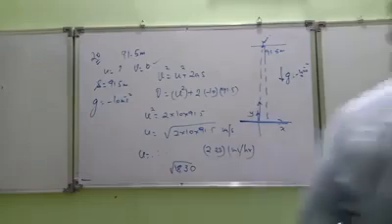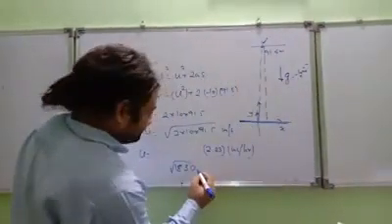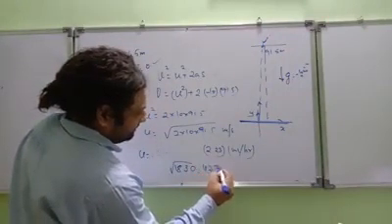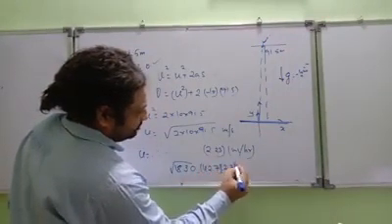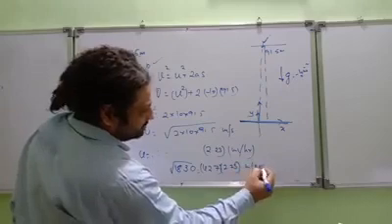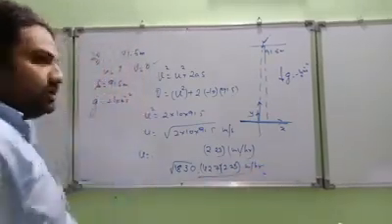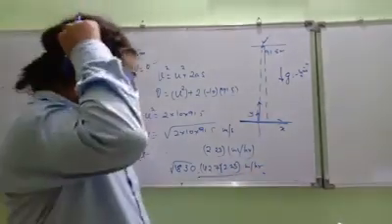So it comes roughly 42.7. Okay, so I'll get 42.7 into 2.23 miles per hour. Go do this multiplication.